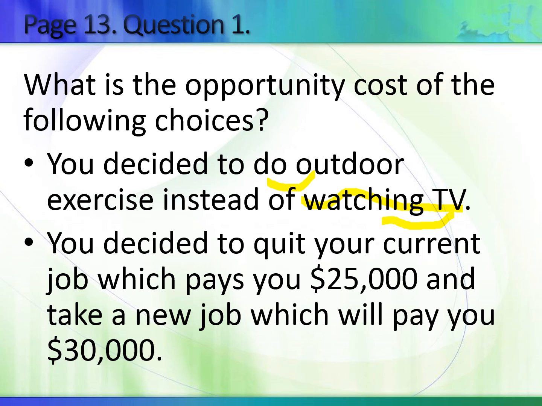Okay. The next one. You decided to quit your current job, which pays you $25,000, and take a new job, which will pay you $30,000. So what you want here is the $30,000 job. You are going to take it. In order to take this, you will no longer be able to work for your old job. So your job that pays you $25,000, this is the opportunity cost. Do you get it? Very good.